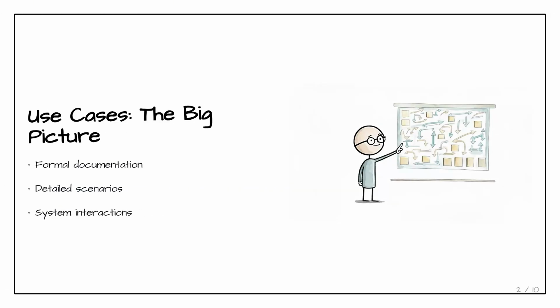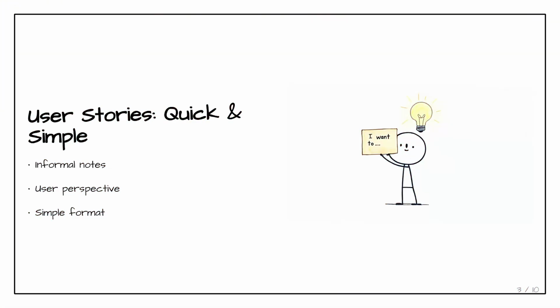Use cases are like the architectural blueprints for your software. They show all the possible ways users might interact with your system, complete with success paths, failure paths, and alternative flows. Think of them as the comprehensive instruction manual that leaves nothing to chance. User stories are the quick jotted notes that capture what users actually want to accomplish. They're written from the user's perspective and follow a simple "I want, so that" format. No fancy diagrams needed, just pure user intent.